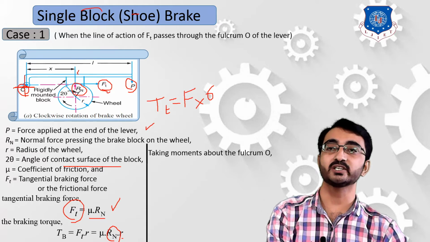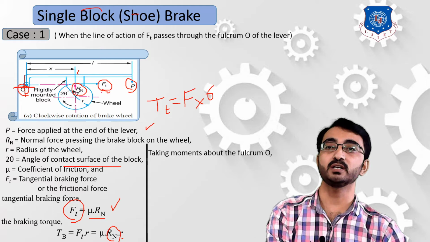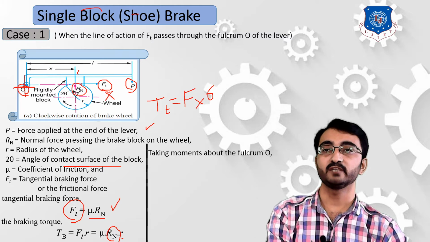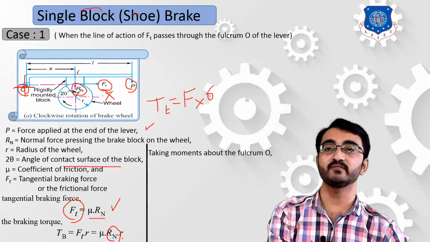The direction of this Ft force passes through the point O, so it will not produce any moment on this body. The moment is force into perpendicular distance, but here the force passes through the axis O, so the distance is 0. That's why the effect of Ft will be 0 in terms of moment.